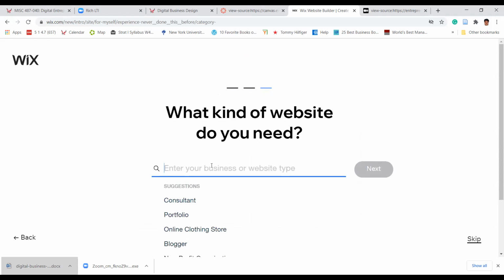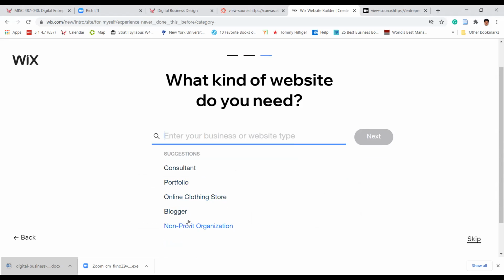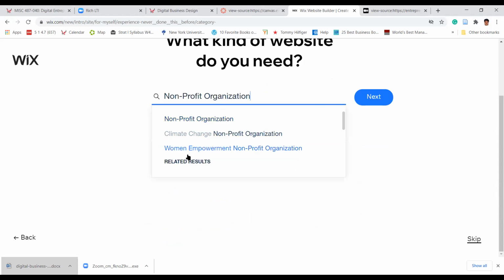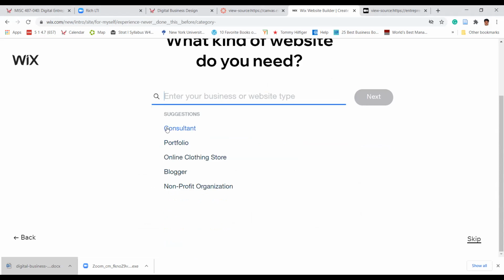Enter your business or website type. There are different things: non-profit organization, online portfolio, consultant, online clothing blogger.